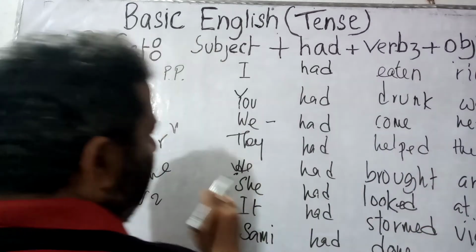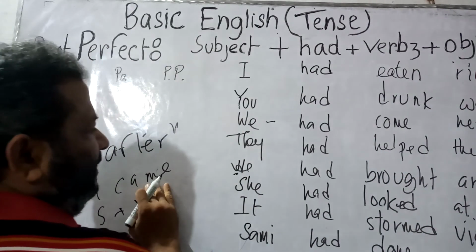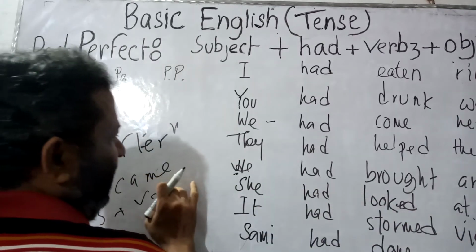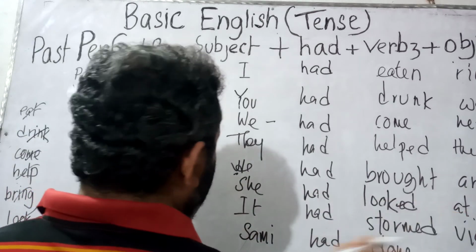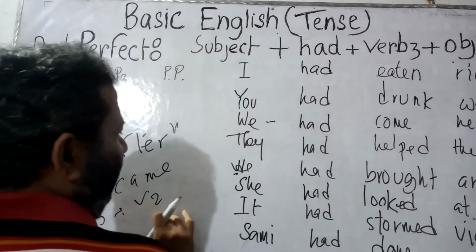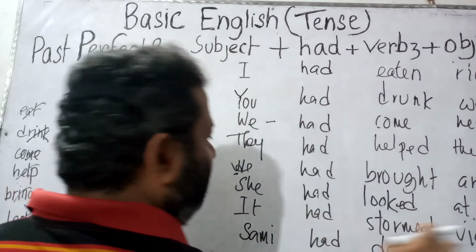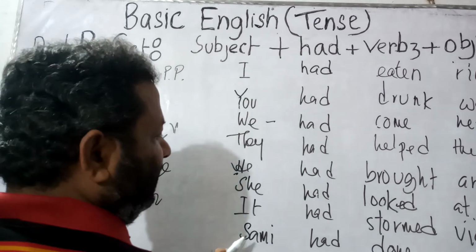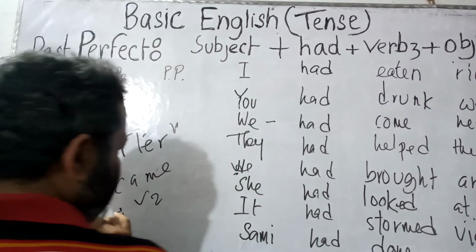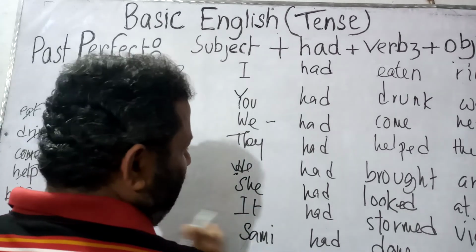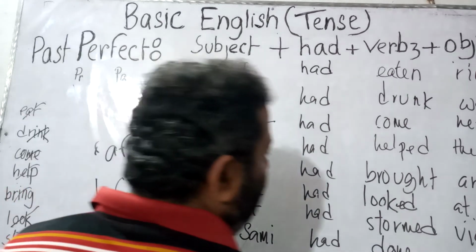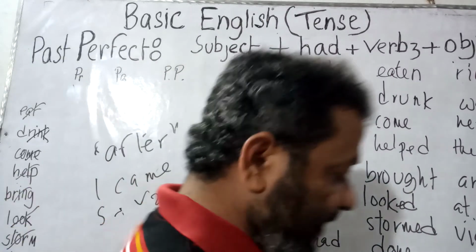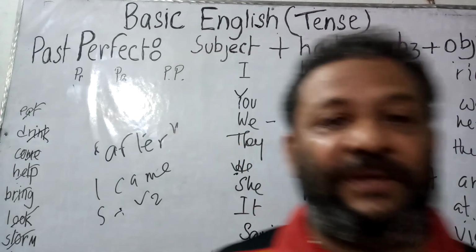She smiled after she had looked at me. It rained after it had stormed violently. Sami played after Sami had done the work, or we played after Sami had done the work. That is, subject had verb 3 object.